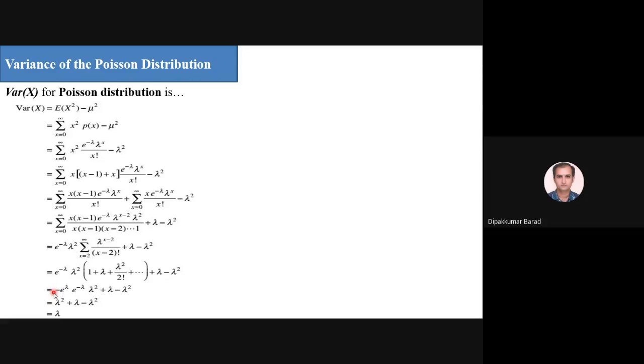So this negative sign is a print mistake. You have to correct it; the negative sign is not here. Plus lambda minus lambda square, which is as it is. Now lambda square minus lambda square cancel out, so I get lambda. So variance of x is also lambda. So for a Poisson distribution, mean and variance both are lambda.